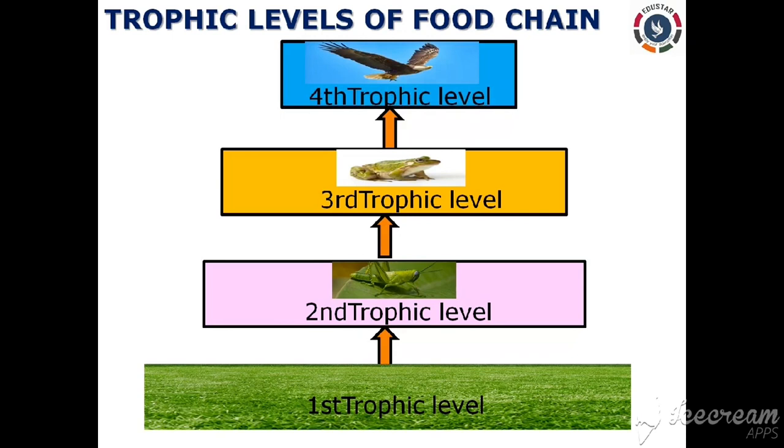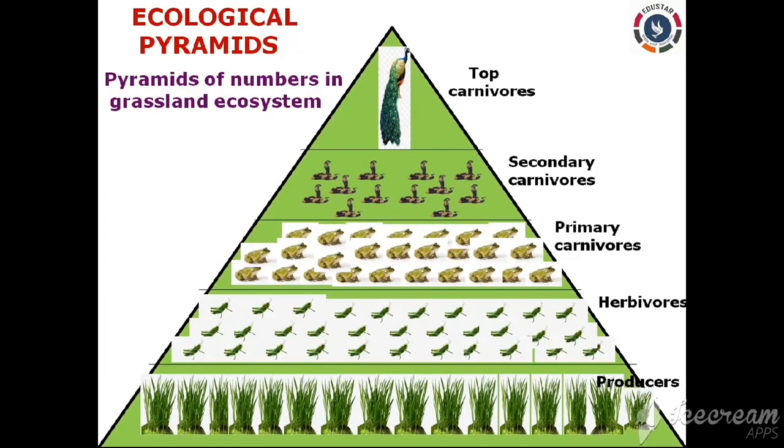So next, let's see the different types of ecological pyramids. Based on the ecological parameters, the pyramids are classified into 3 types. So let's see in detail. The first type is the pyramids of numbers, and here we can see the picturization. The pyramids of numbers represent the number of individuals present per unit area of various trophic levels of the food chain, systematically with the producers at the base, right?